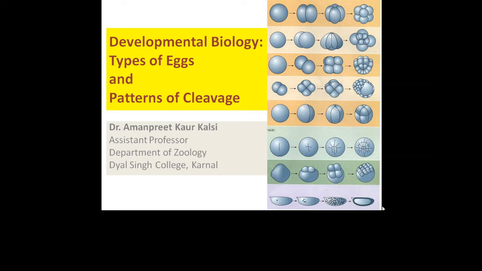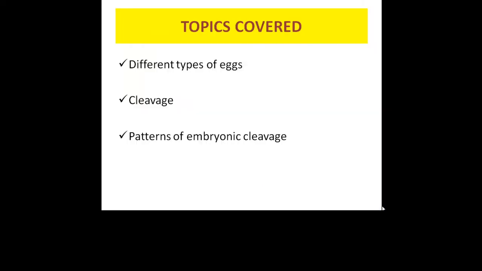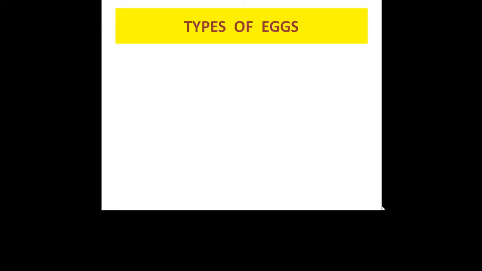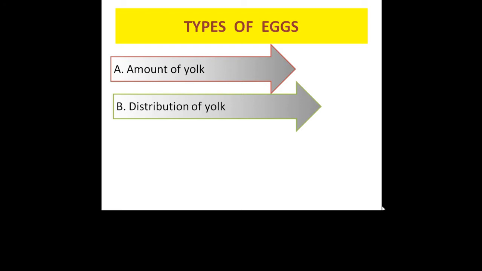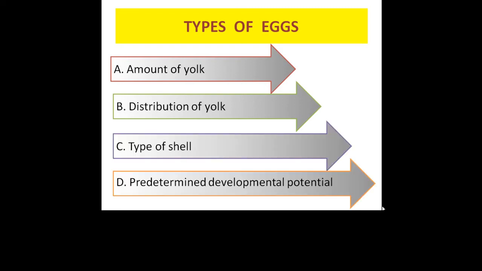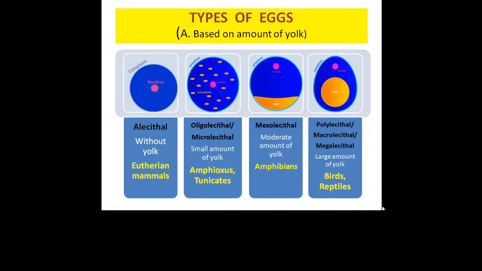In this lecture, we will take up another topic from developmental biology, that is types of eggs and patterns of embryonic cleavage. The topics we'll cover in this lecture include different types of eggs, cleavage, and patterns of embryonic cleavage. Types of eggs can be classified based upon many categories. First category is the amount of yolk, then the distribution of yolk, then the type of shell, and predetermined developmental potentials. Let's take them one by one.